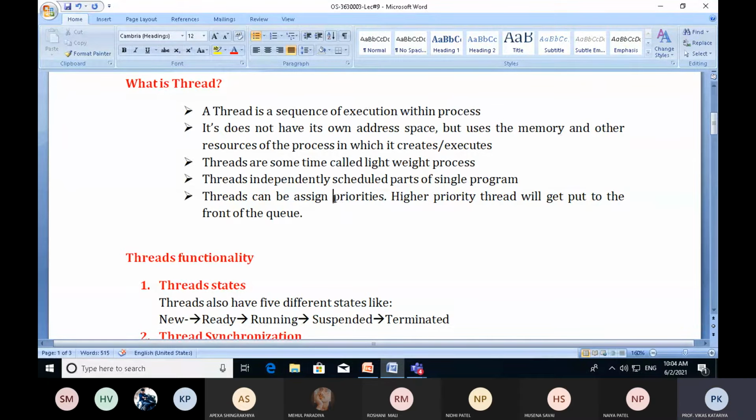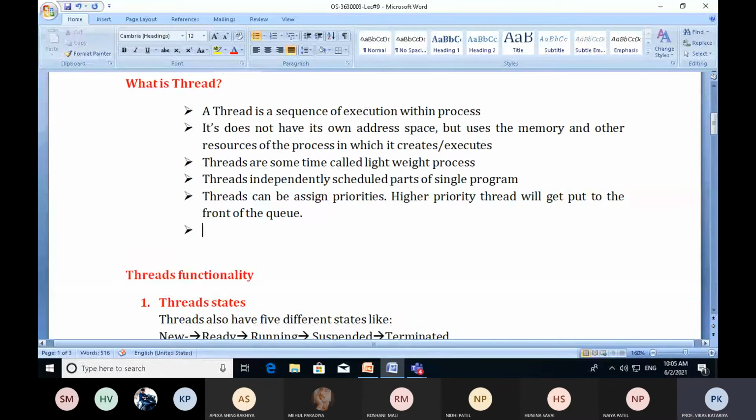In the same way as we assign a priority number to a process, we can assign a priority number to a thread also. A lower number indicates higher priority and a higher number indicates lower priority, and the number belongs to 0 to 5.